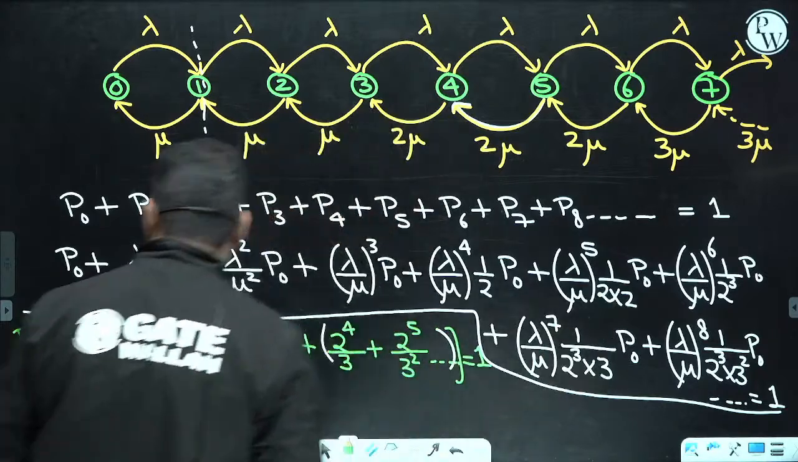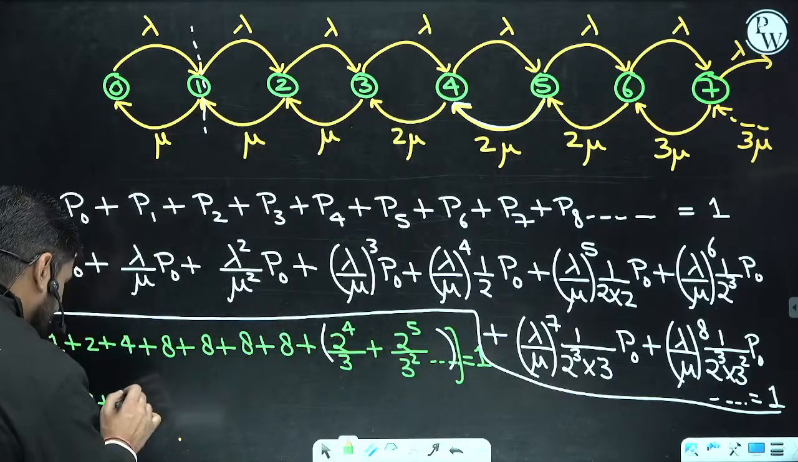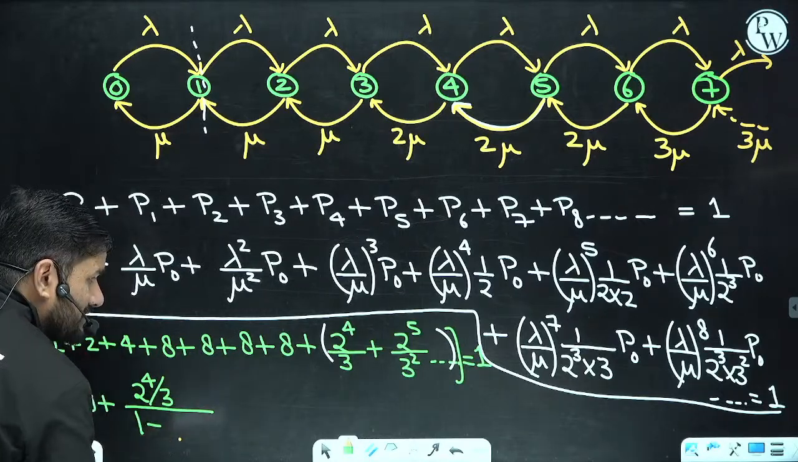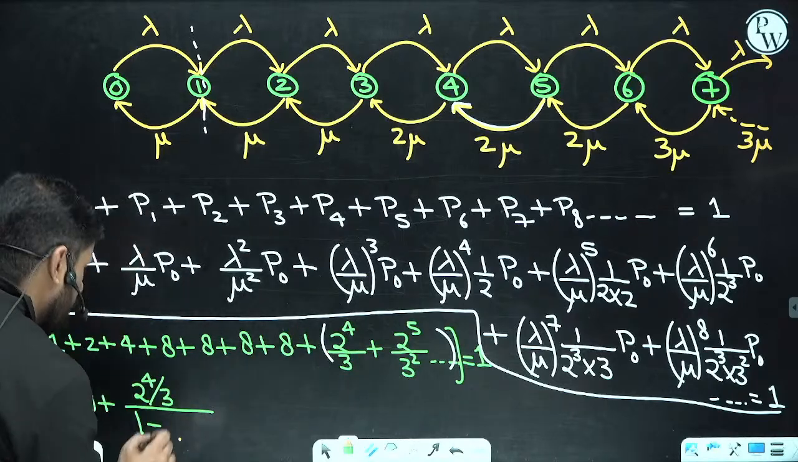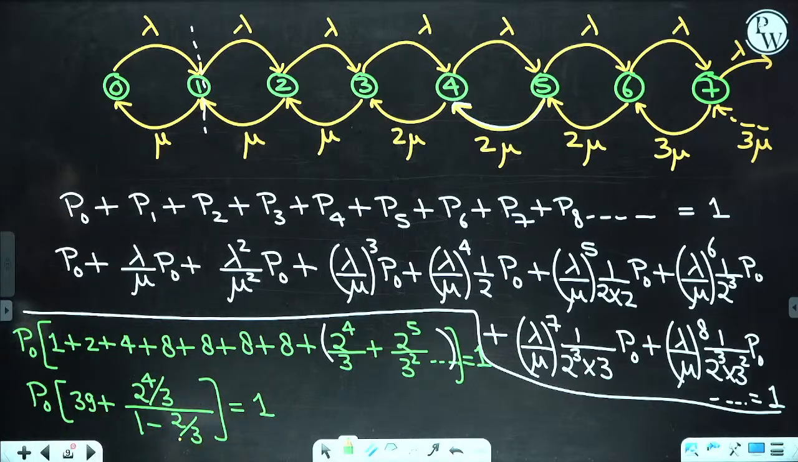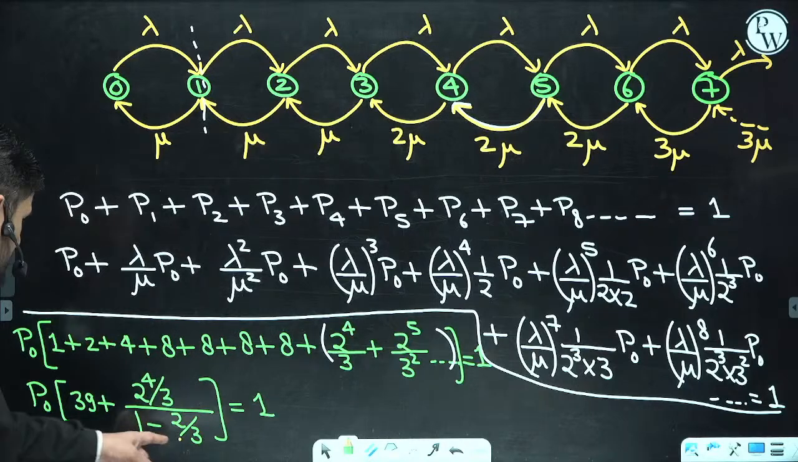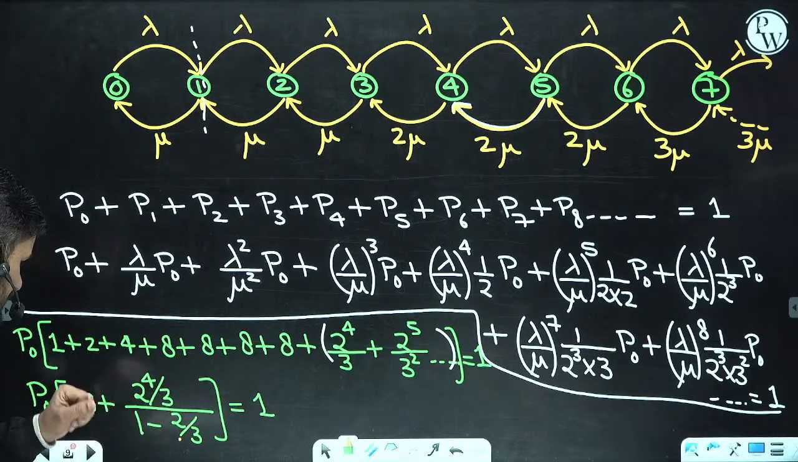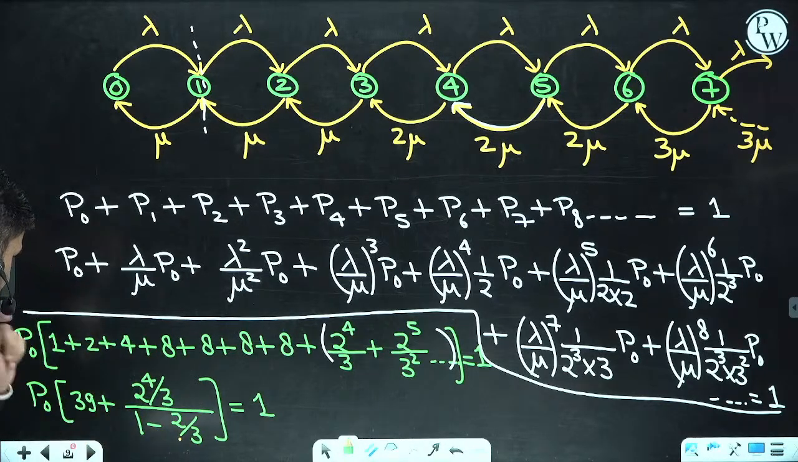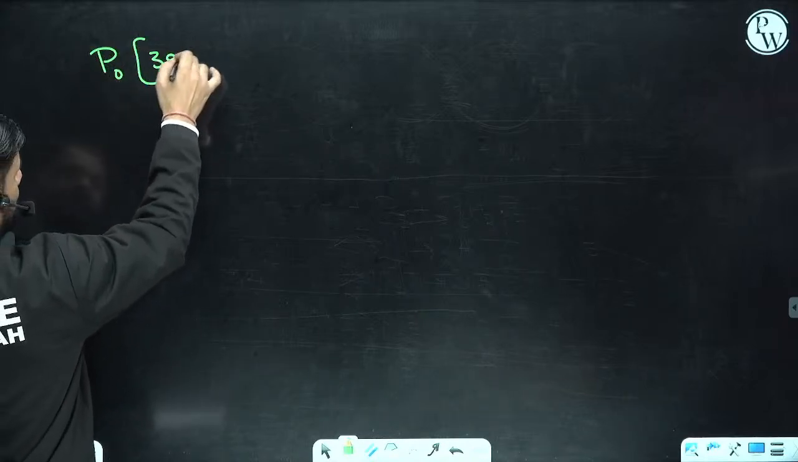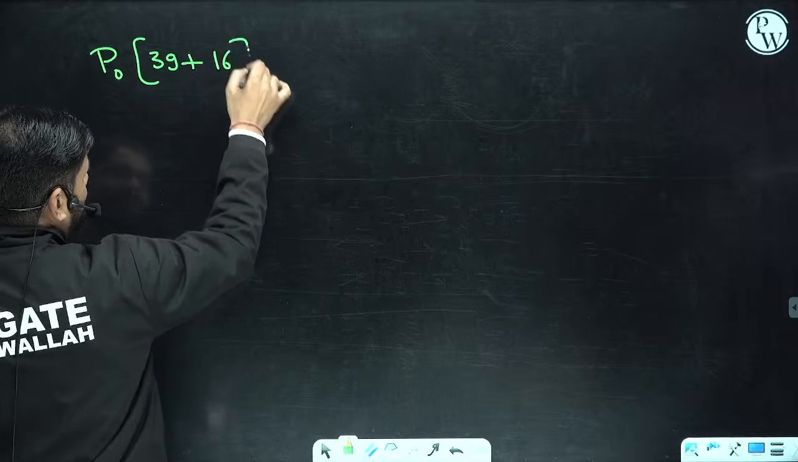The answer of the GP will come out. This is A upon 1 minus R. What is R? This is 2 by 3, and this is equals to 1. So if you are going to solve it, this will become 1 by 3. The 3 and 3 will be cancelled out, and 1 is there, and this 2 to the power 4 is 16. Okay, it's quite simple. P naught 39 plus 2 to the power 4, which is 16, equals to 1.